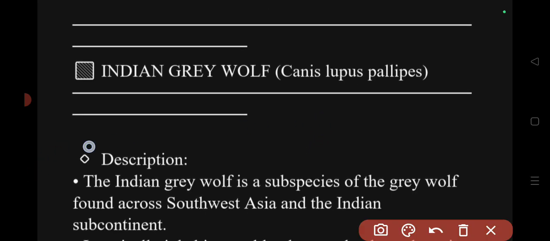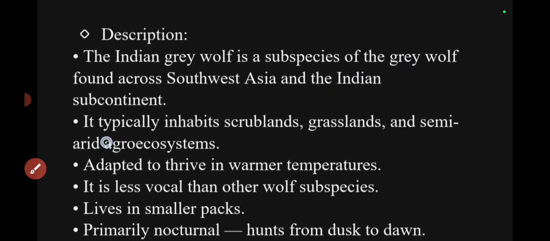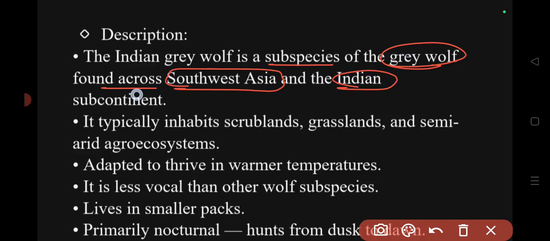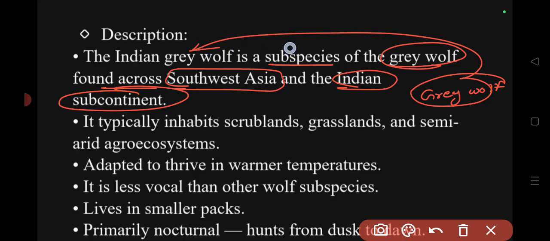The scientific name of the Indian grey wolf is Canis lupus pallipes. You don't need to remember the scientific name, however. The Indian grey wolf is in the news for some reason. You don't need to remember the context of the news, you just need to remember the features of this Indian grey wolf. This is a subspecies of the grey wolf. It is found across Southwest Asia and the Indian subcontinent, remember that.